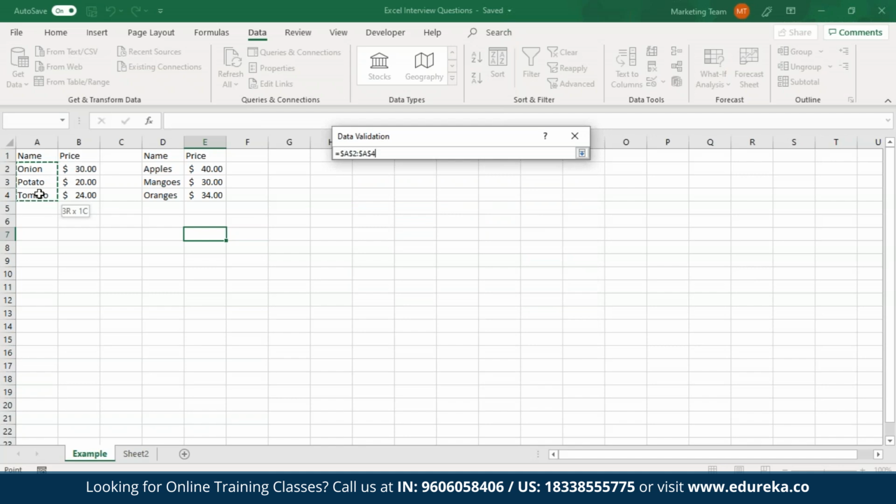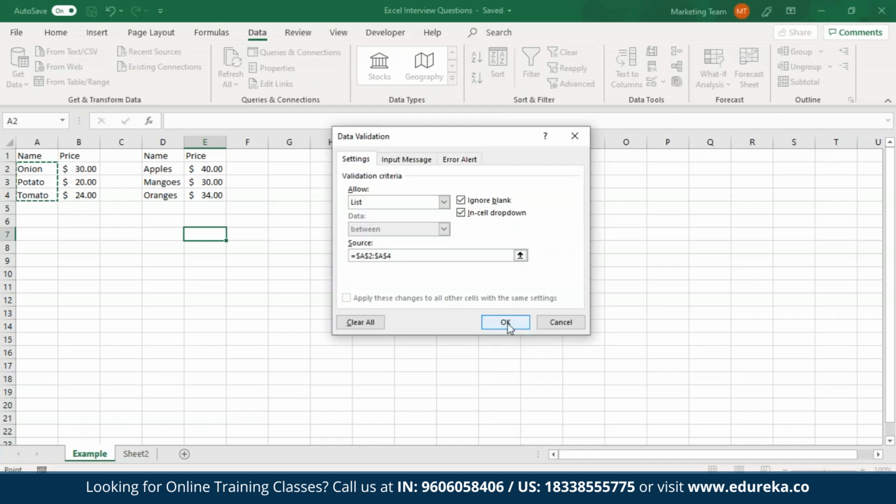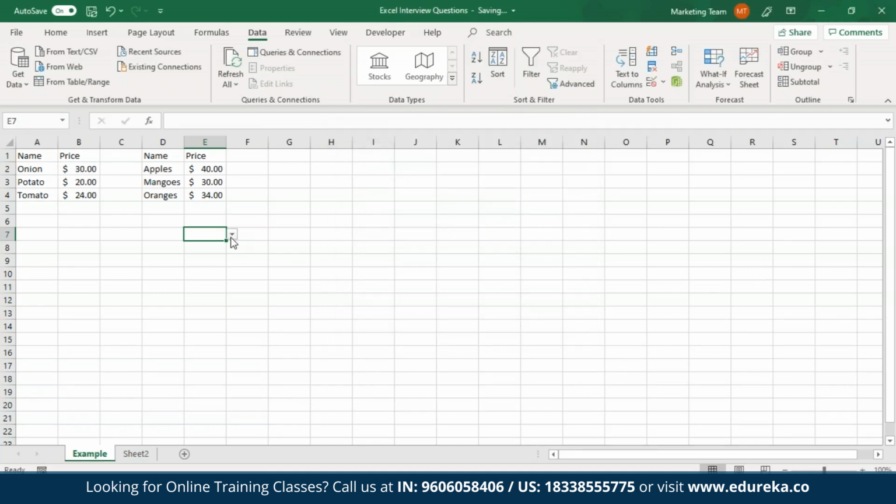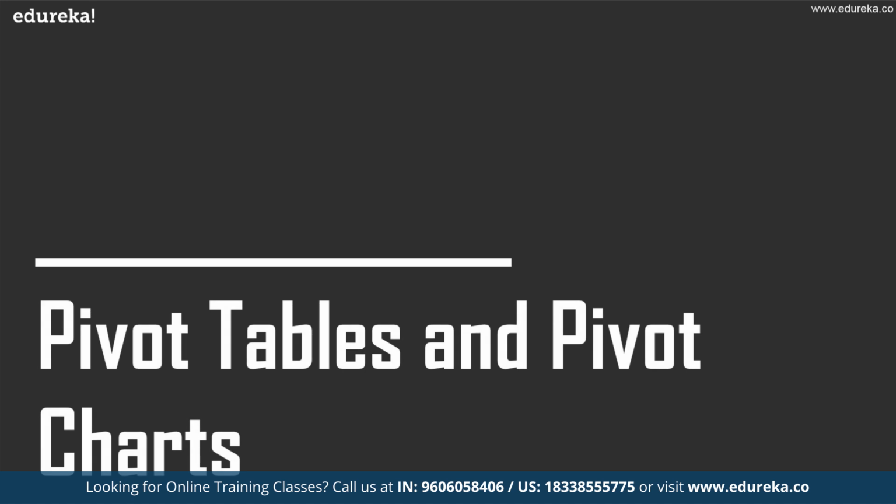I'll just provide the vegetable names as the source, and then I'll click on OK. As you can see over here, I have a drop-down list which contains the names of all the three vegetables that I've specified. So I hope you guys are clear with this. Now let's move on towards the next section, which is pivot tables and pivot charts.